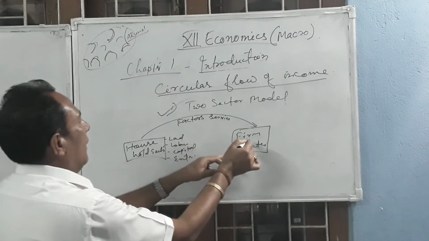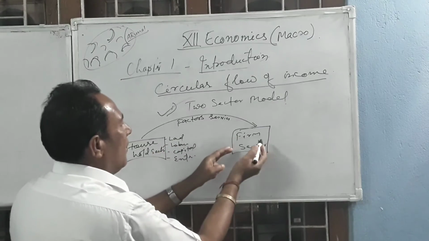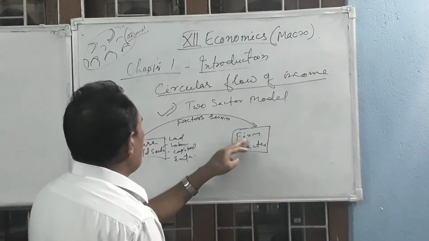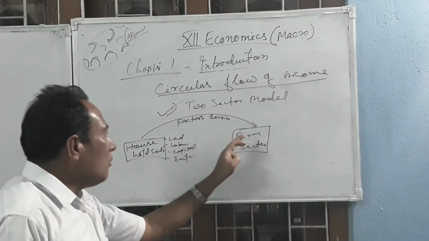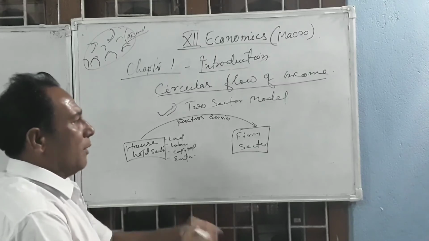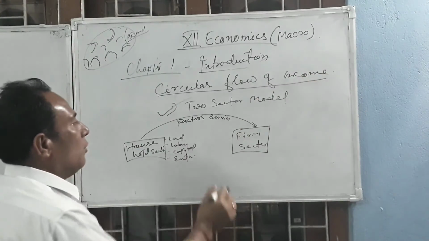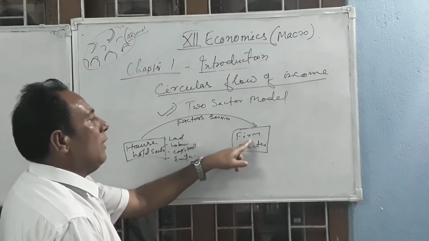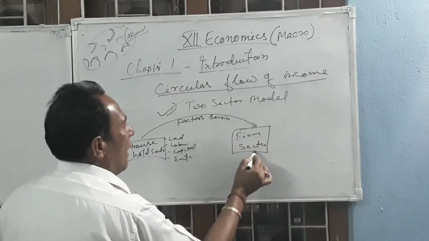They will go and work, and by working there, they will contribute in the production process. When they contribute in the production process, there will be production, and this product will be sold in the market. By selling this, the farm sector will earn money.